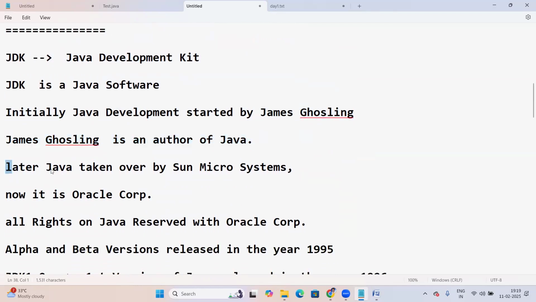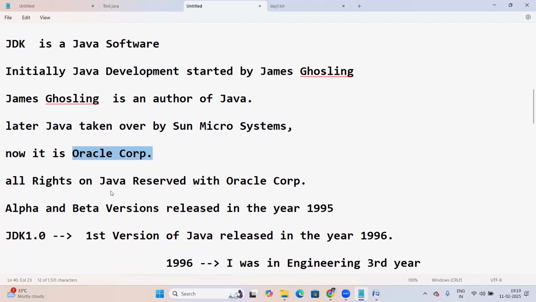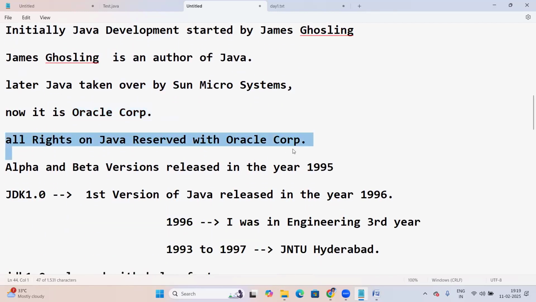Later Java was taken over by Sun Microsystems. Now it is with Oracle Corporation, so now it's called Oracle Java. All rights are reserved with Oracle Corporation. To download the Java software, you have to visit the Oracle site.